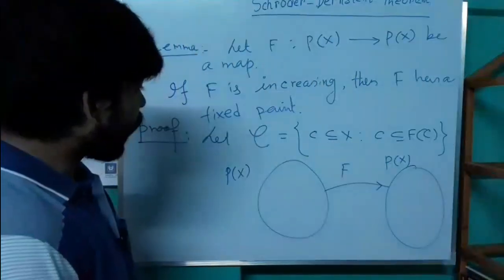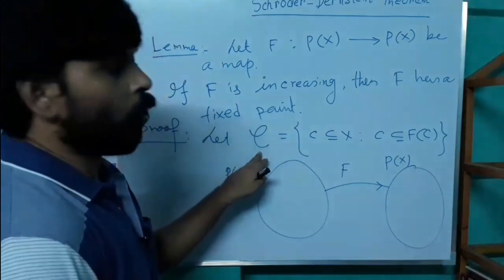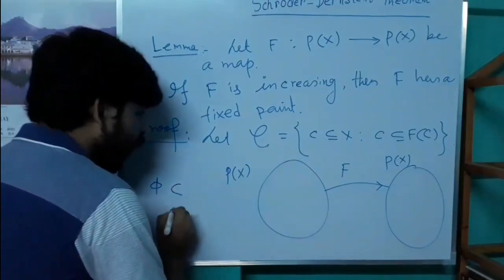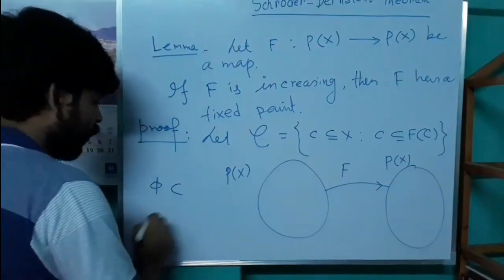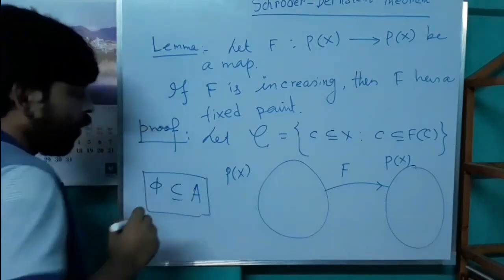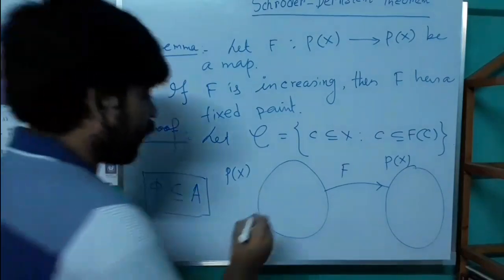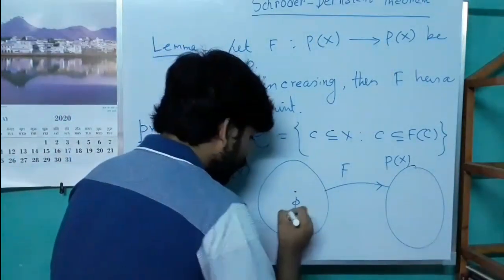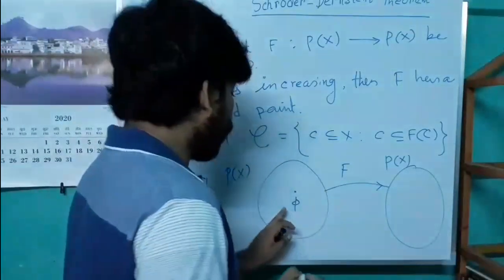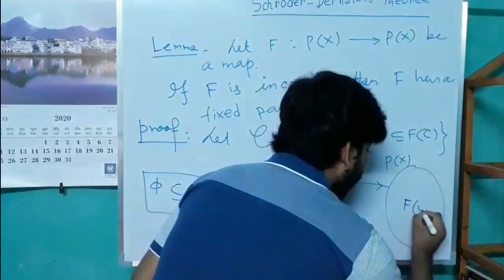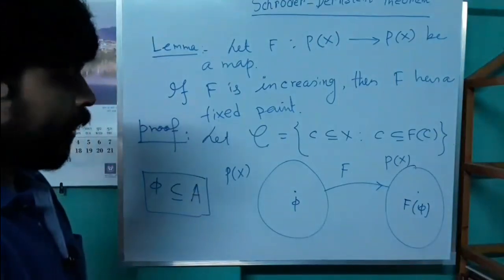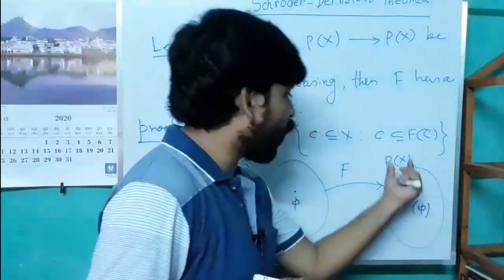Our claim is that this script C is non-empty. We know that the empty set is a subset of any set. So the empty set is a member of P(X). Since F is a map from P(X) to P(X), F of the empty set is a member of P(X).